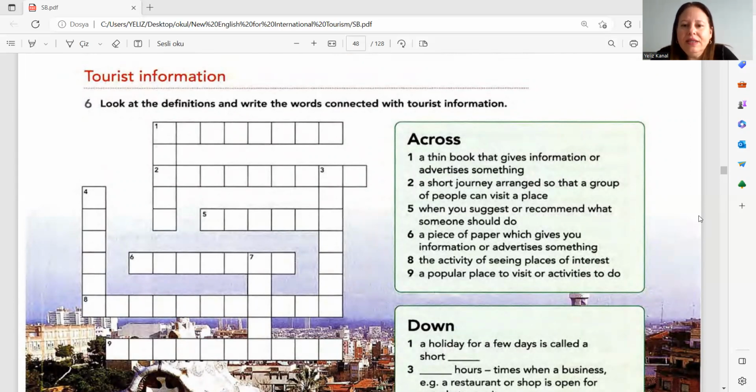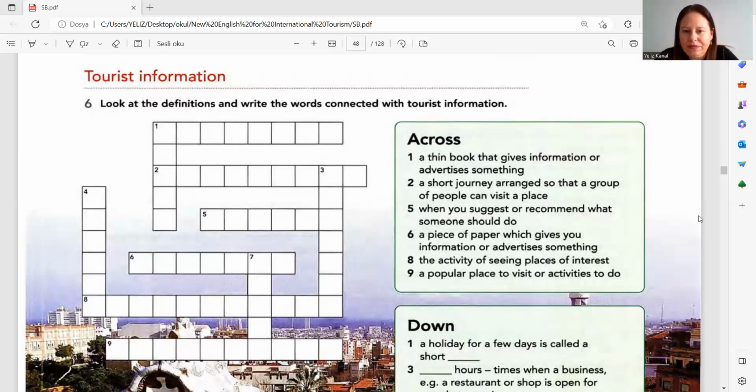1, a thin book that gives information or advertises something. What is that? It's a brochure, right? Okay. Second word. A short journey arranged so that a group of people can visit a place. What is it called? It's an excursion. Excursion. Okay.